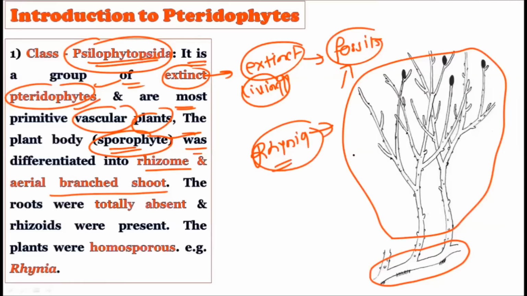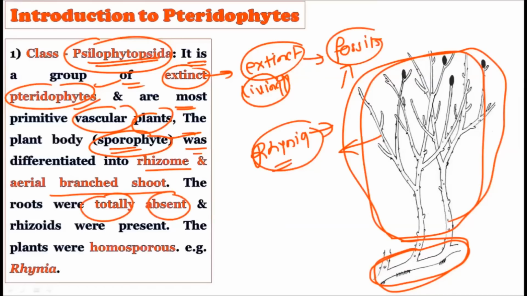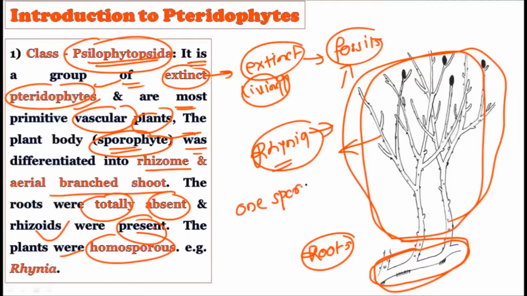We do not have the original picture of Rhynia, and it's a reconstruction, and this reconstruction shows that there is a presence of the rhizome, and from the rhizome what is arising? The aerial shoot. Okay, not much differentiated leaves can be seen here. The roots were totally absent, that is the rhizome is present, but roots are not present in these plants. And the rhizoids were present, of course, and these plants were homosporous. Literally it means they produce only one kind of spores. Okay, only one kind of spores was produced by Rhynia, that is by the members of the Psilophytopsida.